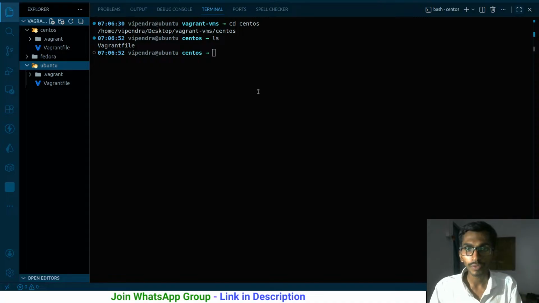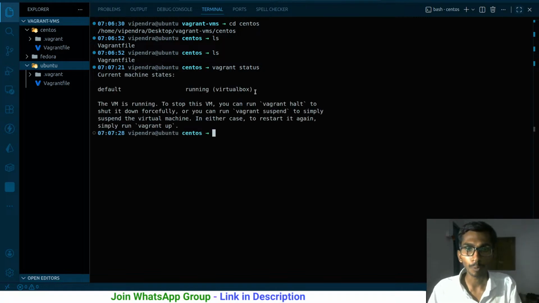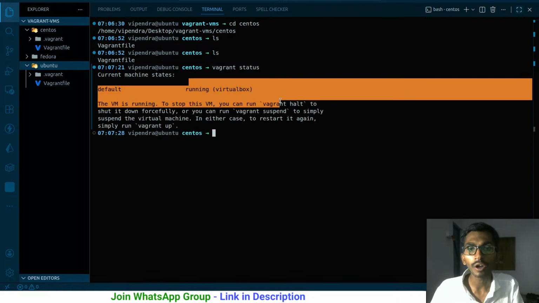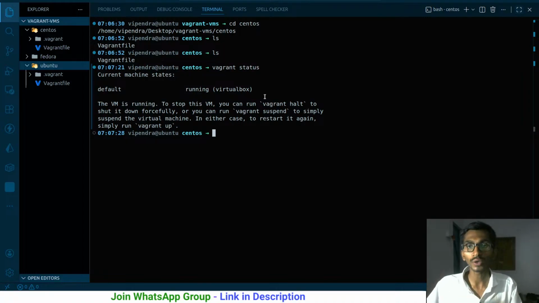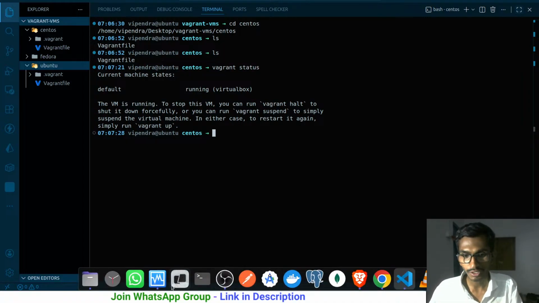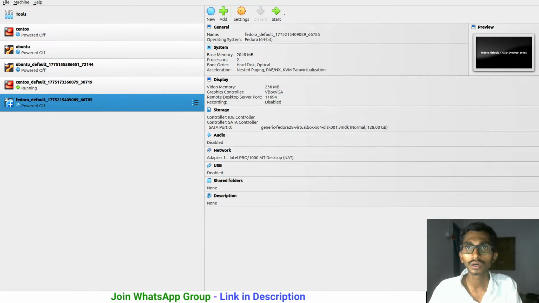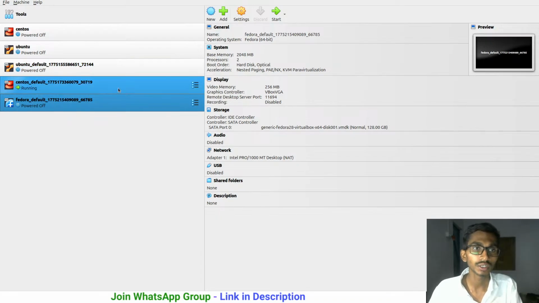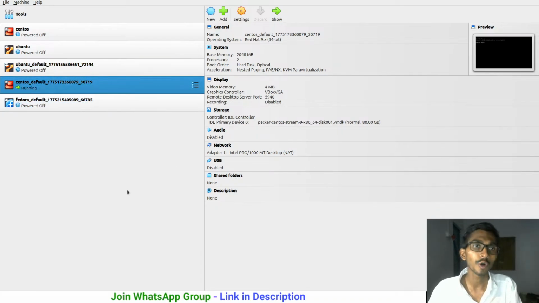Alrighty, so right now I already have my Vagrant status. I think this is the command. Nope. Yeah, this is the command. So I already have my CentOS running. So let me stop it, and you can even see it over here that this is the VirtualBox manager, and here CentOS default is the operating system that is running.